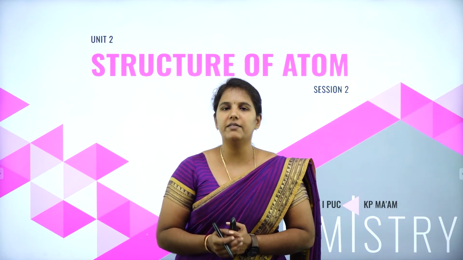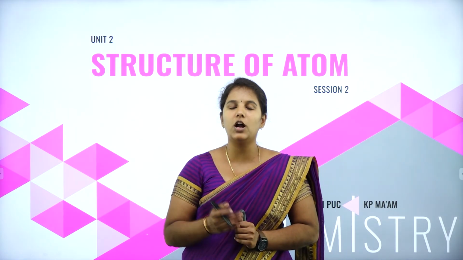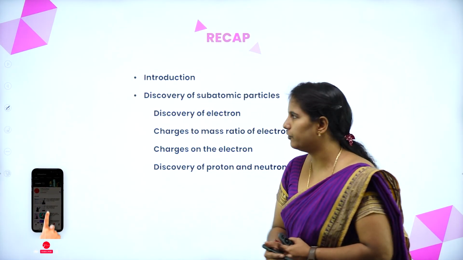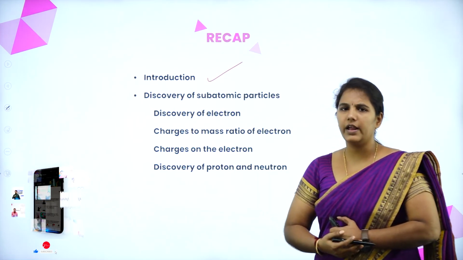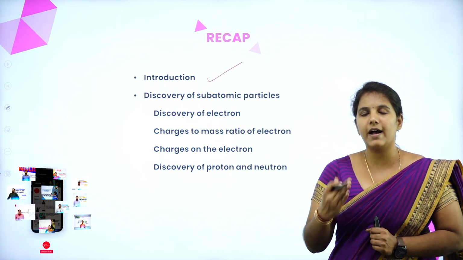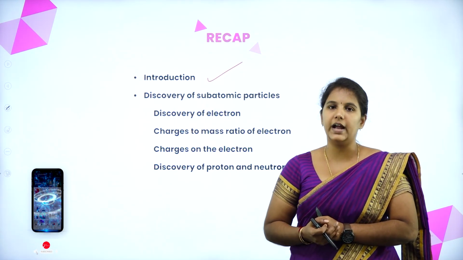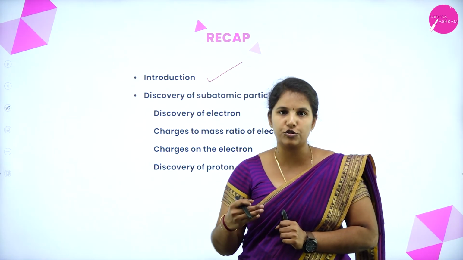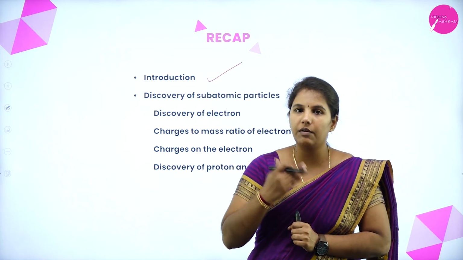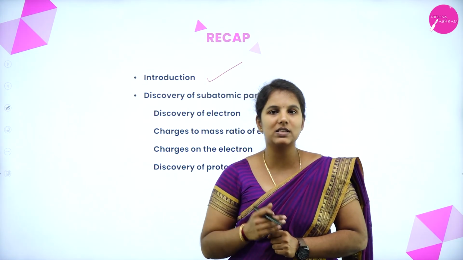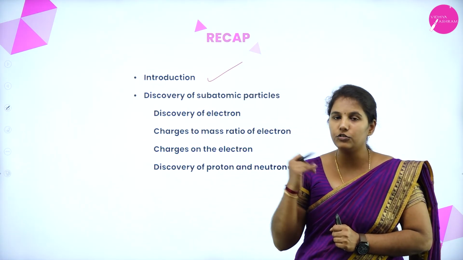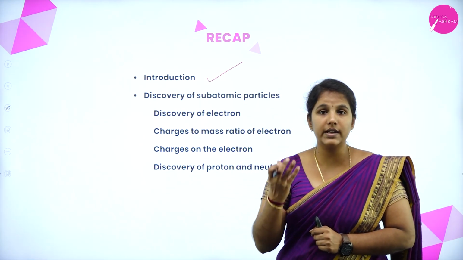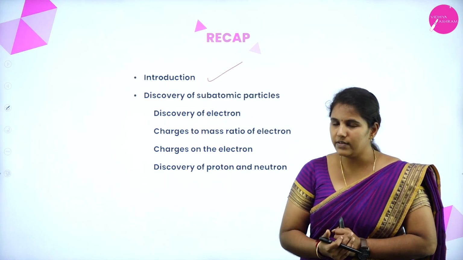My dear students, in our last discussion, we were dealing with the unit called Structure of Atom. Under that, we understood the introductory part of this unit about the atom, and also we learned about the discovery of subatomic particles, which means the discovery of the electron, the proton, and the neutron. We learned that the proton was discovered by Goldstein, the electron by J.J. Thomson, and the neutron by Chadwick. Isn't it? How these three scientists discovered the proton, neutron and electron, we have understood.